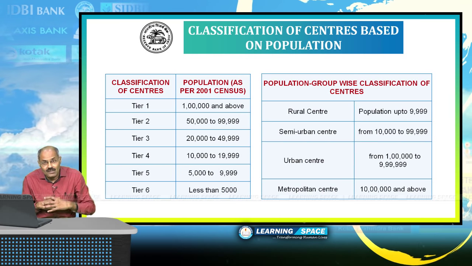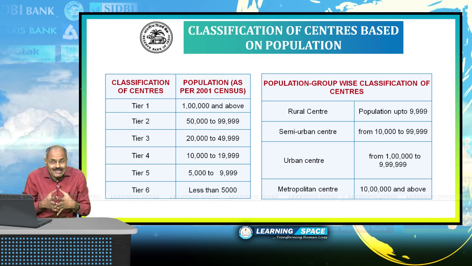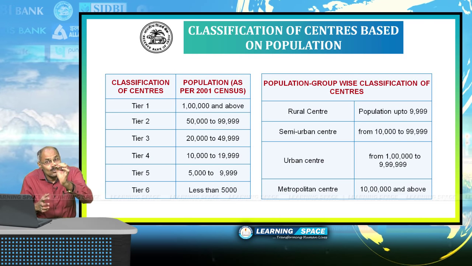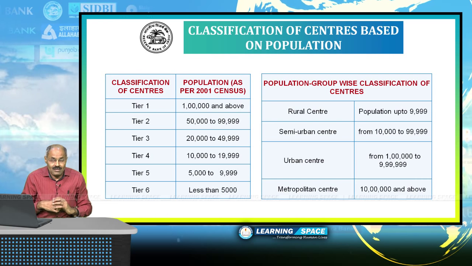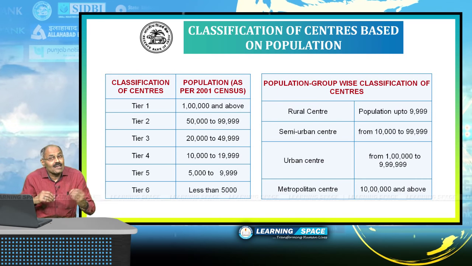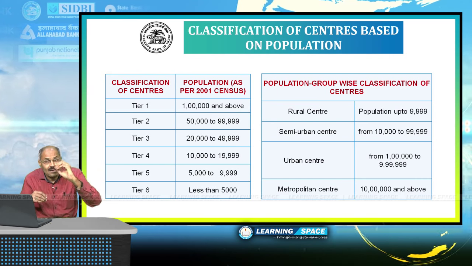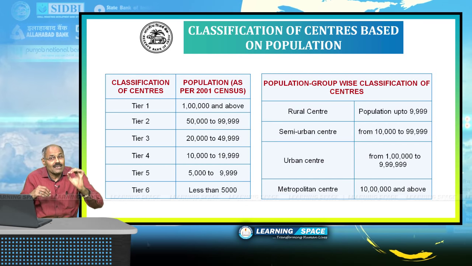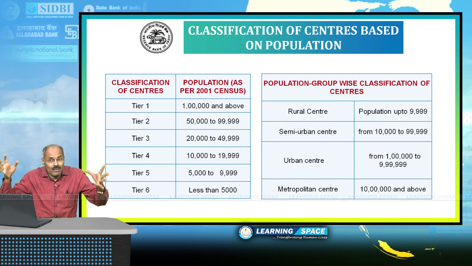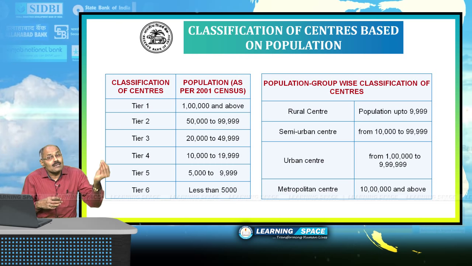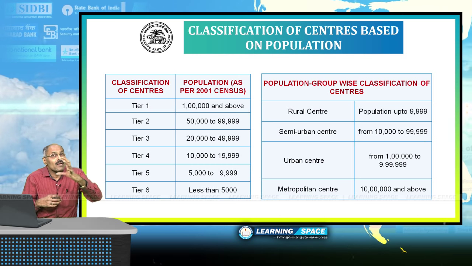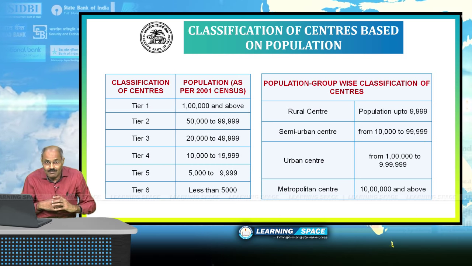To put it in other words, Tier 5 and Tier 6 constitute rural centers. Tier 2, Tier 3, Tier 4 constitute semi-urban centers, and Tier 1 centers can be urban or metropolitan, right?